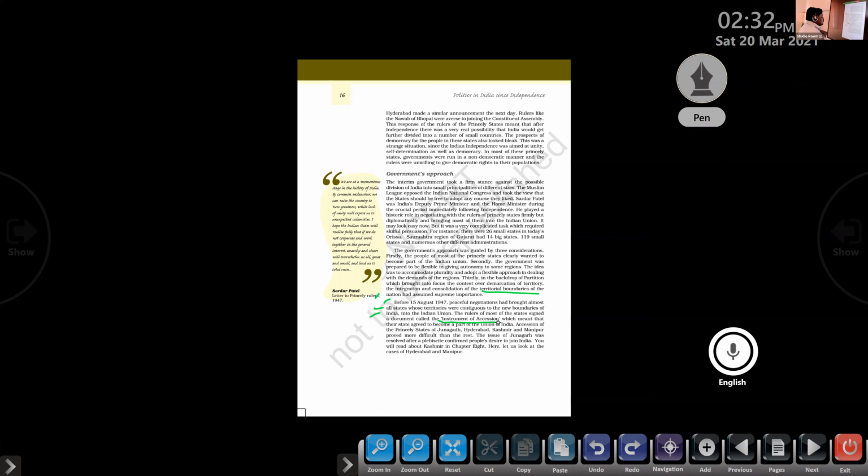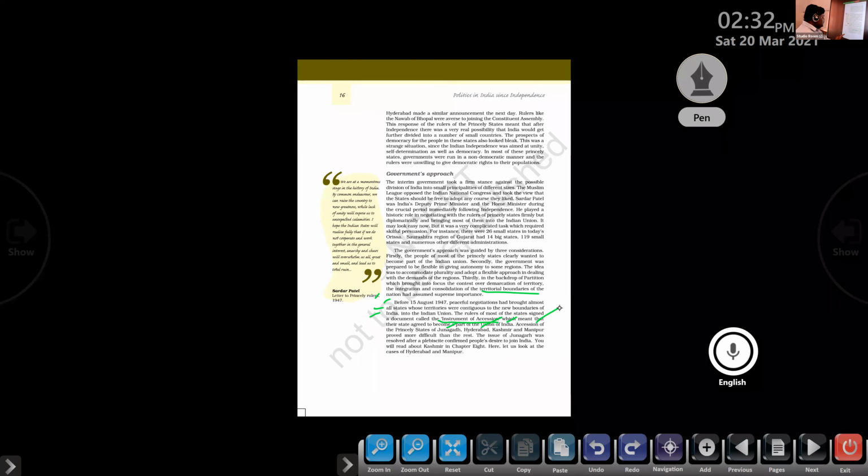Accession of the princely states of Junagadh, Hyderabad, Kashmir, and Manipur proved more difficult than the rest. So there was a problem. Four princely states, what are they? Junagadh, Hyderabad, Kashmir, and Manipur. The problem with these states was that they had not joined the Indian Union, at the same time they were sharing the boundary with the Indian Union. Clear? Okay.